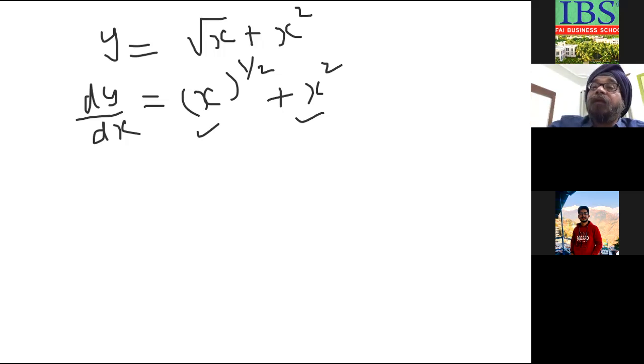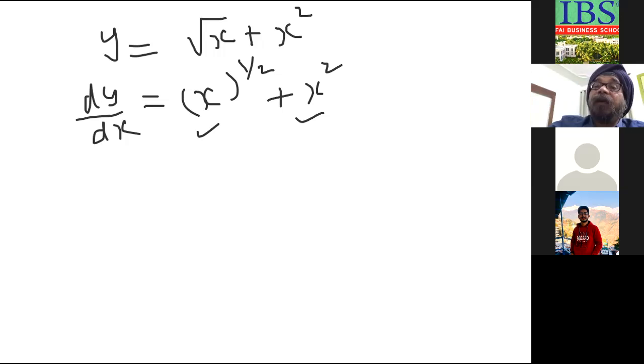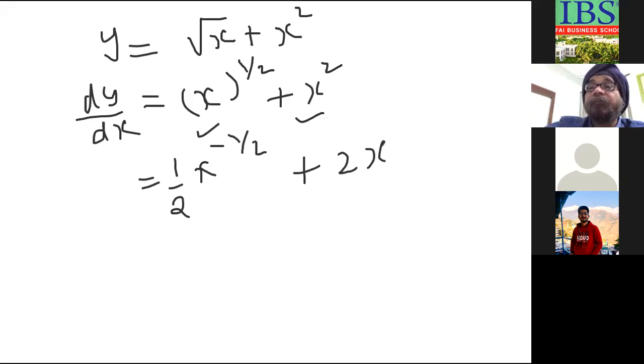See, now when we differentiate x to the power half, the power gets multiplied, and then you subtract 1 from the power. This is the formula. Into x to the power. If from half I subtract 1, what do I get? Minus half or not? Yes, sir. Plus this will be 2x. So half into x to the power minus half plus 2x. This is the answer.